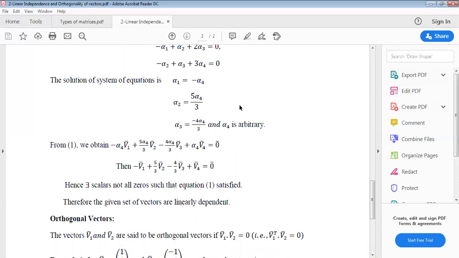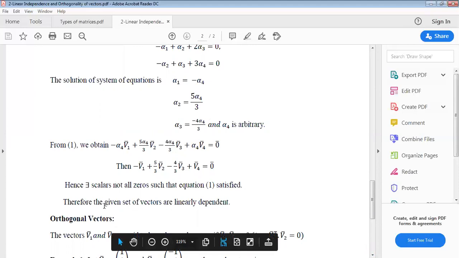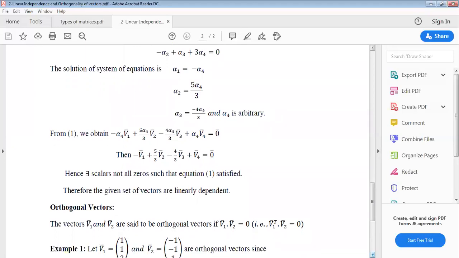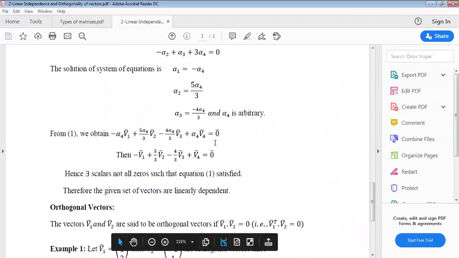If there exists at least one scalar that is not 0, then the set of vectors is linearly dependent. Hence, there exist scalars not all 0 such that equation 1 is satisfied. Therefore, the given set of vectors are linearly dependent. So, linearly dependent means all these vectors lie on the same plane.